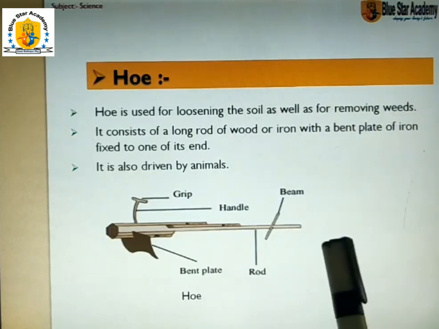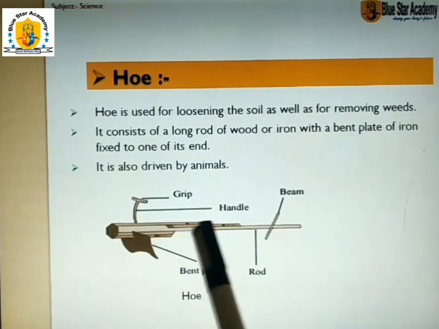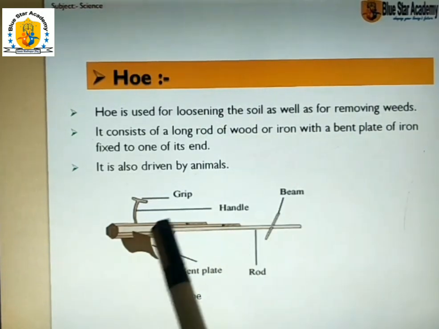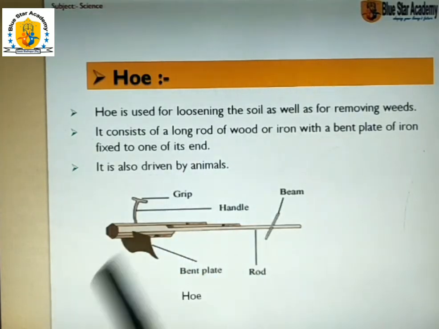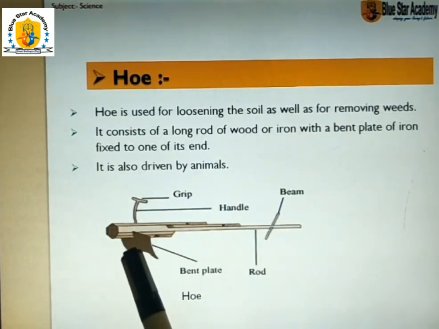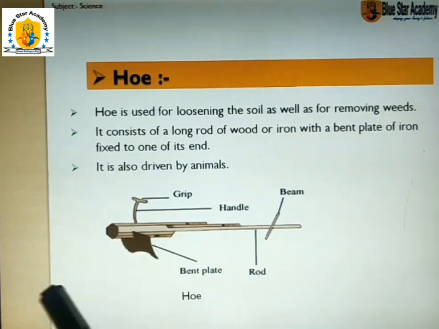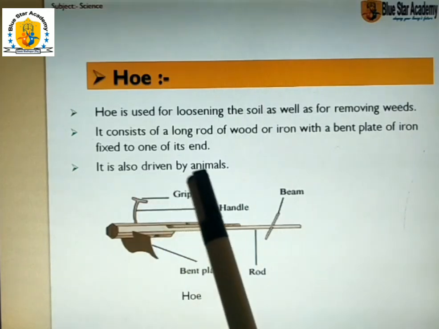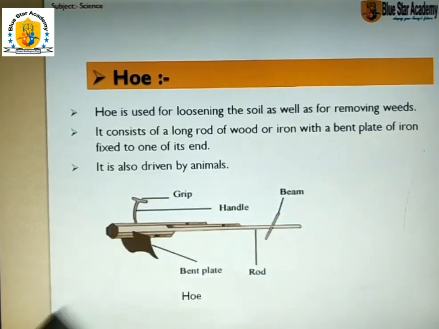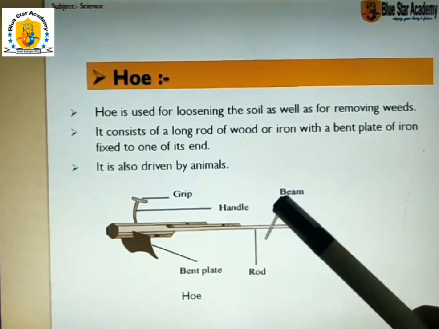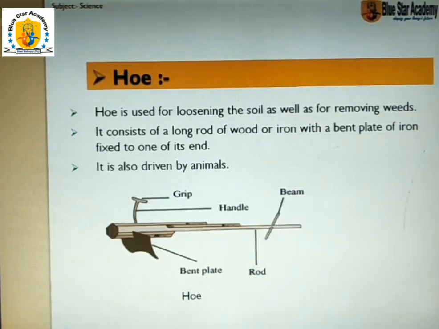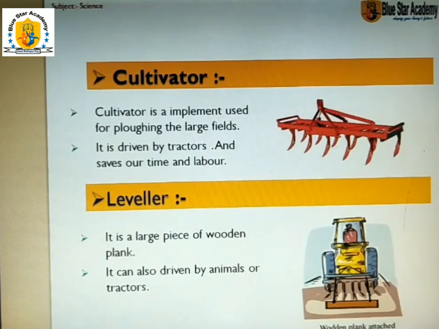It consists of a long rod of wood or maybe iron, with a bent plate of iron fixed at its end. It is also driven by animals and also by humans. The next one is the cultivator.